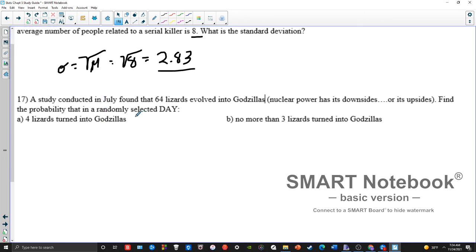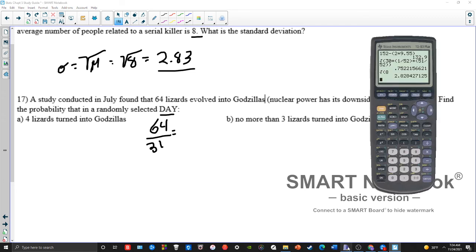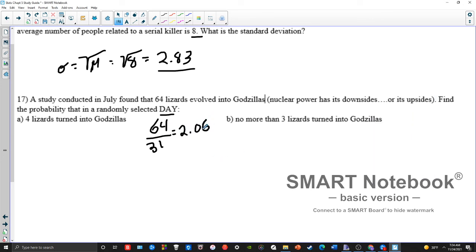So studies conducted found that 64 lizards evolved into Godzillas. Okay, so we want to figure out the chance that 4 lizards in a day evolve into Godzillas, not in a month. So the first thing we need to figure out is the average number of lizards that evolve into Godzillas a day. So we have 64 lizards in a month. In this case, the month of July, which has 31 days. So 64 divided by 31 is 2.06.